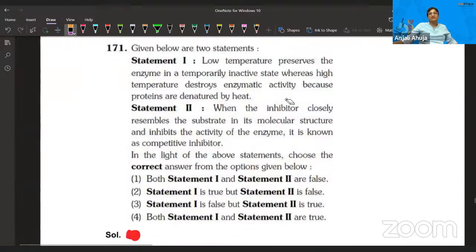Okay, so the next question. Low temperature preserves enzyme in a temporarily inactive state, whereas high temperature destroys it, and okay, that's a correct statement. When the inhibitor closely resembles the substrate in its molecular structure, the inhibitor's activity on the enzyme is known as competitive inhibition. That is also correct, but they are not related. So both of the statements are true.